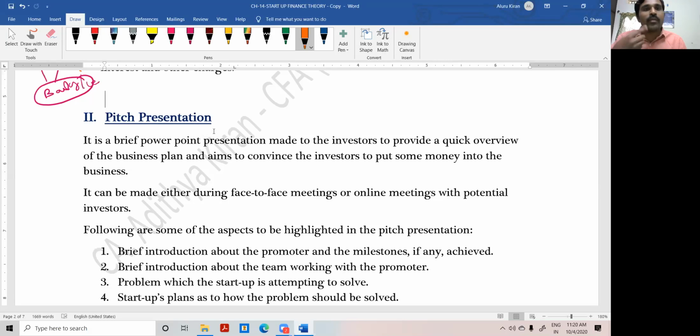We don't need to try to impress the investor. That is the point. Okay, right. So that is where the MBA people are missing here. They are making excessive use of their presentation skills. But these I have seen practically. Practically I have seen many people using excessive presentation skills and they are losing on the core aspects.